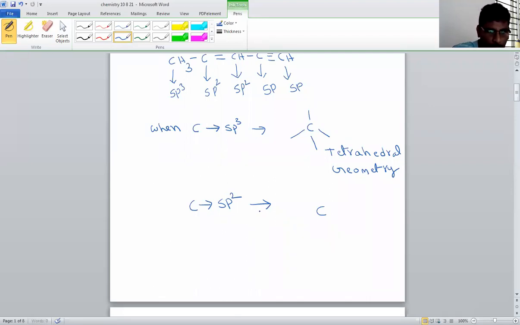One is the double bond, the remaining are single bonds. See here, I am writing three bonds. The carbon valency is tetravalency, so that's why I am writing one double bond here. This is the double bond, these two are single bonds. Such geometry is called planar geometry, or exactly we write trigonal planar.